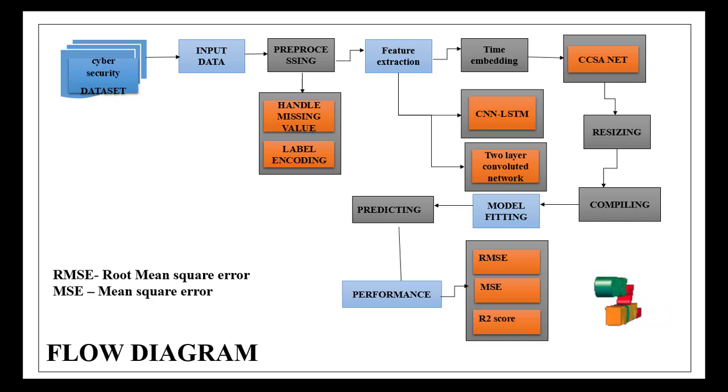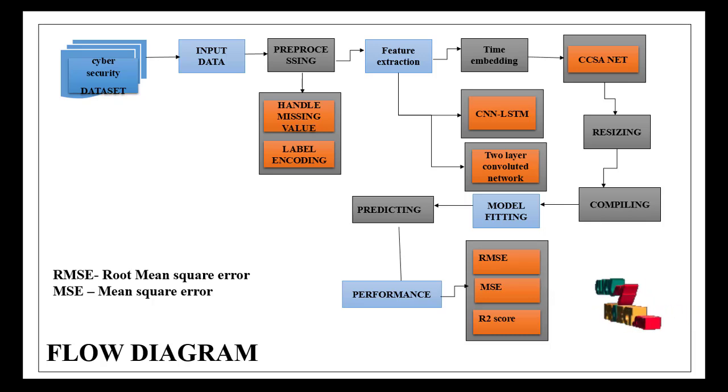This is a full flow diagram. From the cybersecurity dataset, we want to import the data and pre-process it by handling missing values and label encoding, and then extract the features from the dataset. After extracting the features, we want to classify it by using models such as the time embedding model, which is mainly used for classifying the weekdays as well as the weekend, and CCSANet is an LSTM model.